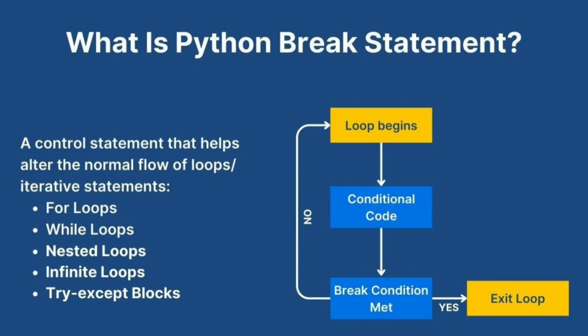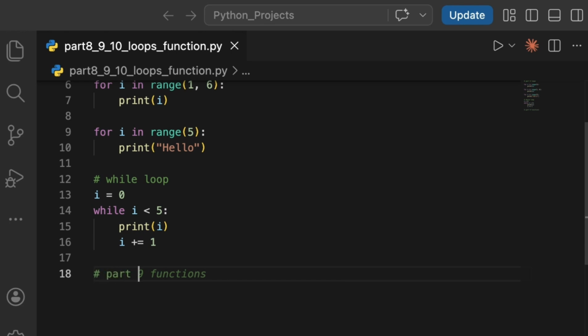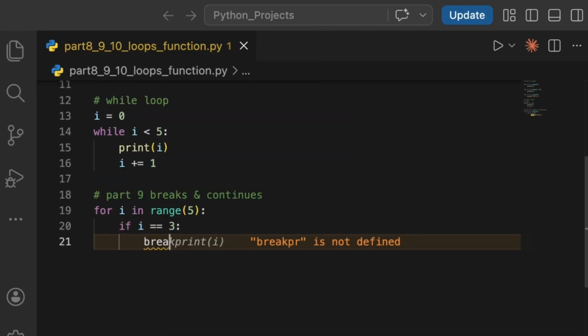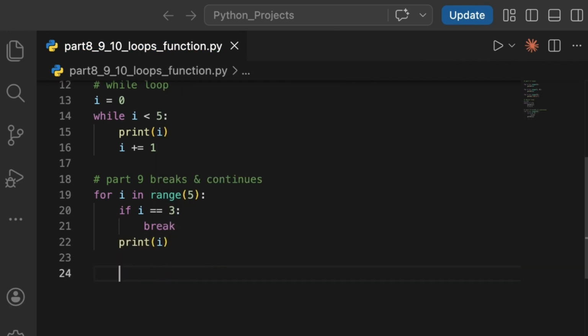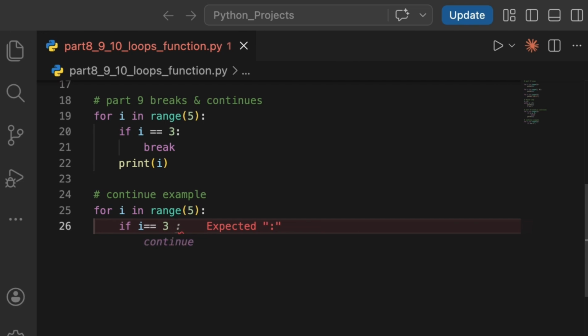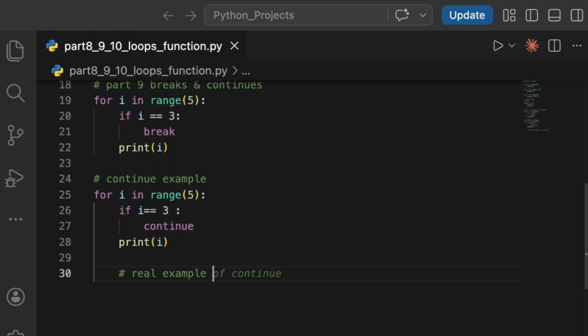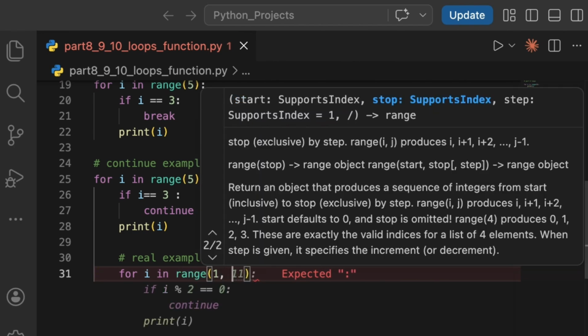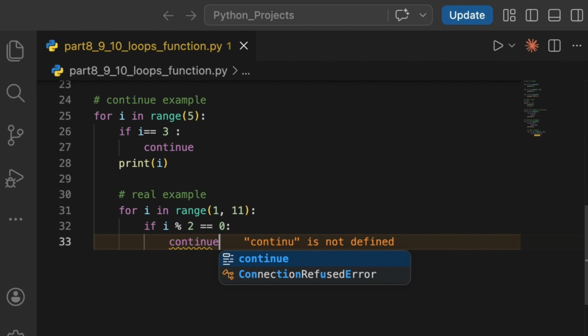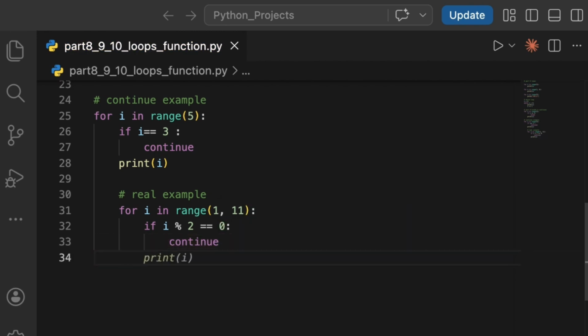The break statement is used to stop a loop immediately. For example, if a condition is met, the loop will terminate. Continue is used to skip the current iteration and move to the next one. It does not stop the loop, it just skips one step. Break stops the loop completely while continue skips only one iteration.